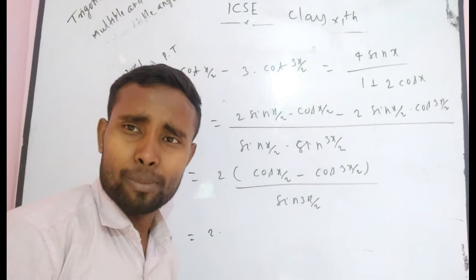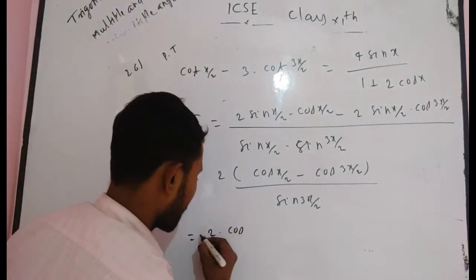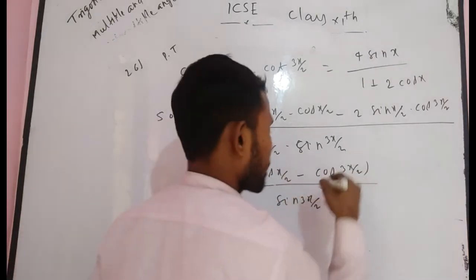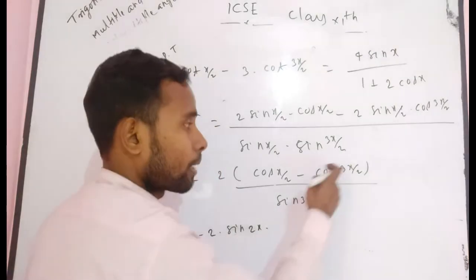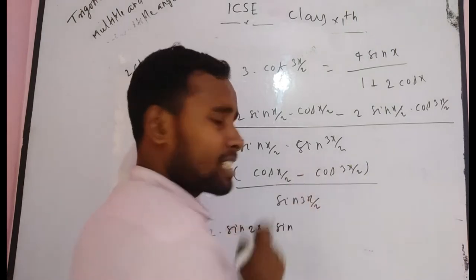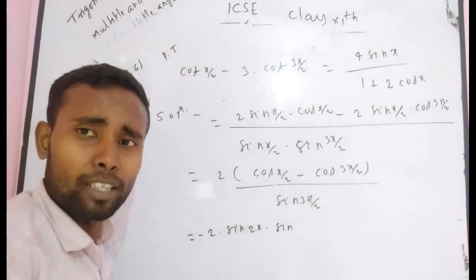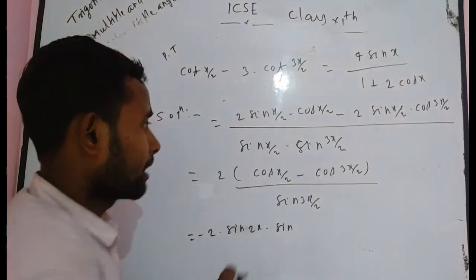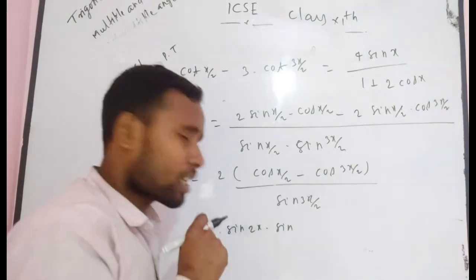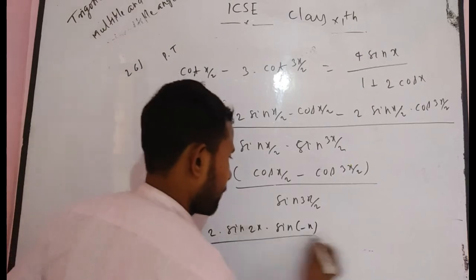What is the formula of cos C minus cos D? It is equal to minus 2 times sin((C plus D)/2), that means x/2 plus 3x/2, that is 4x/2, that means 2x, into sin((C minus D)/2), x/2 minus 3x/2, that means minus 2x/2, that means minus x. So you can write minus x, simply divided by sin 3x/2.